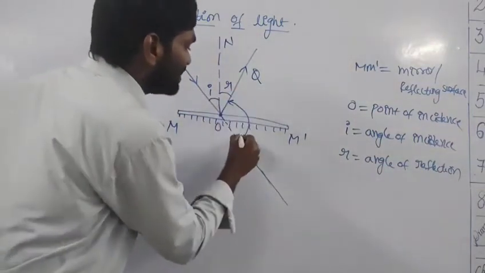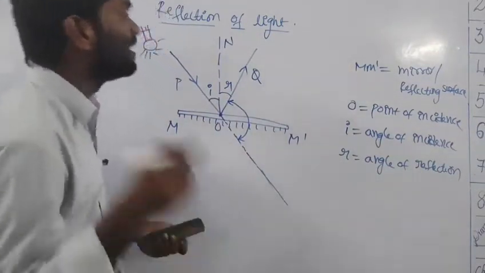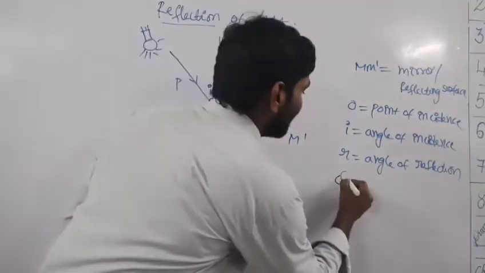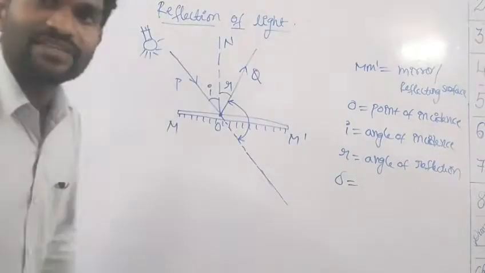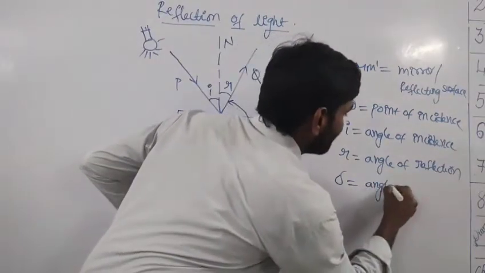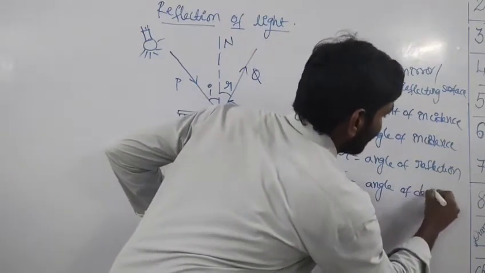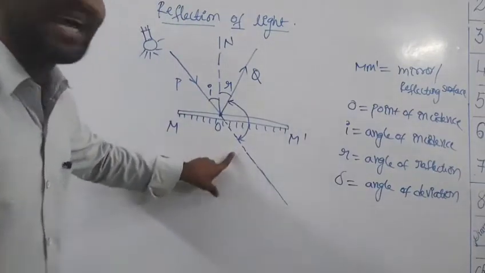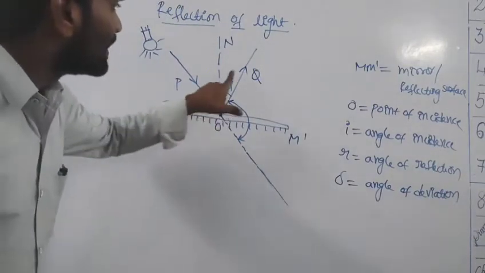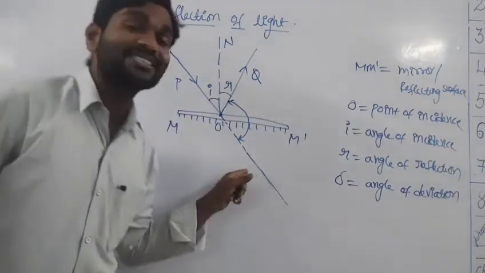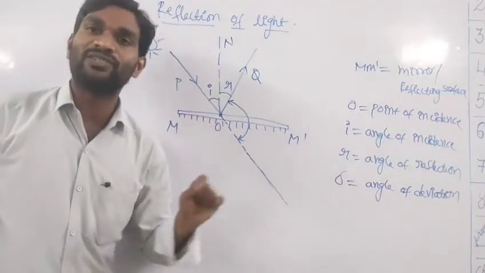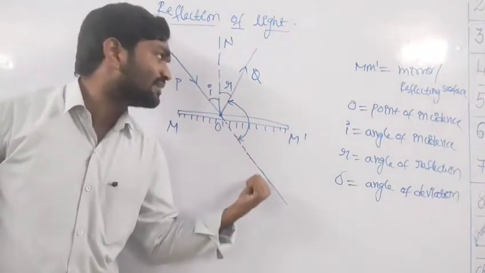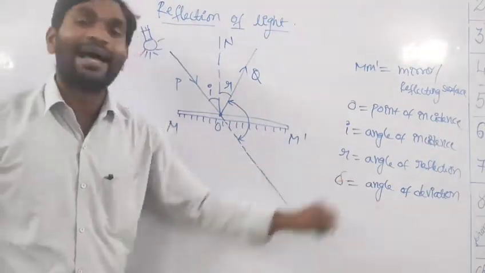The angle between these two, the undeviated light ray and the reflected ray, is known as the angle of deviation, represented with the letter delta. Angle of deviation is the angle made by the reflected ray and the extended incident ray. The angle made by the extended incident ray and reflected ray is called the angle of deviation.